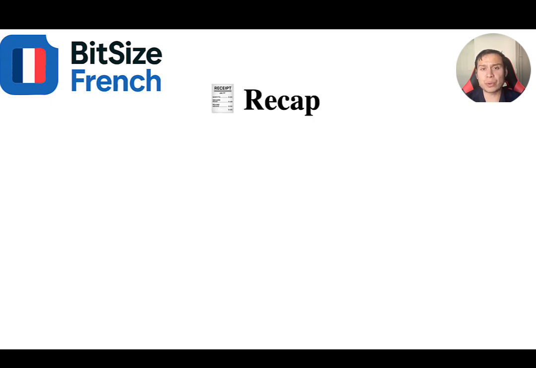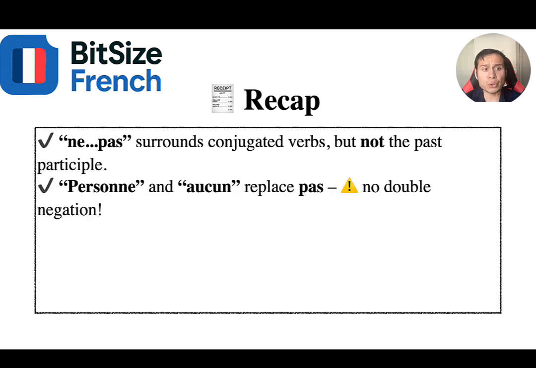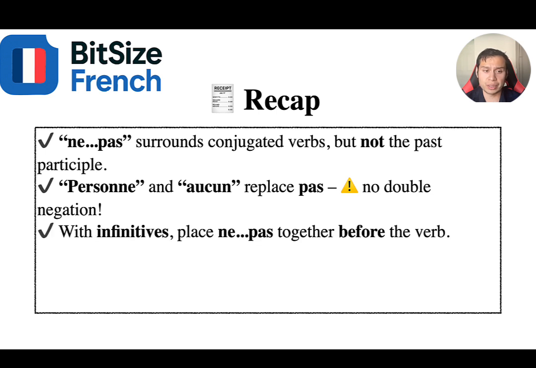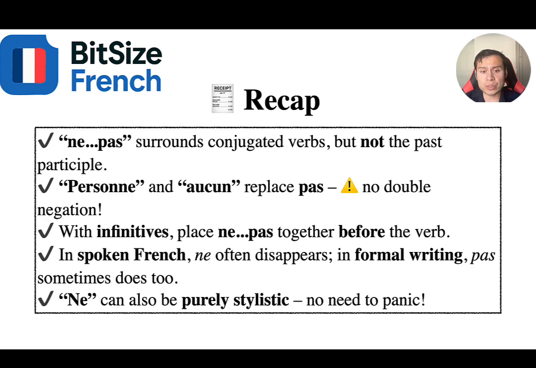Now let's quickly recap what we've learned in this video. Ne pas surrounds conjugated verbs, but not the past participle. Personne and aucun replace pas. No double negations. We don't use pas in these structures. With infinitives, we put ne pas together before the verb. In spoken French, ne often disappears, and in formal writing, pas sometimes does too. And the ne can always be purely stylistic. No need to panic.